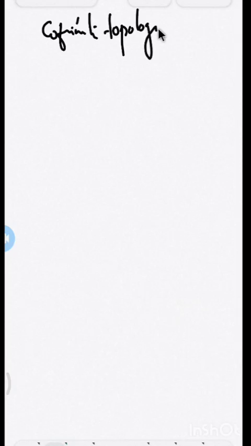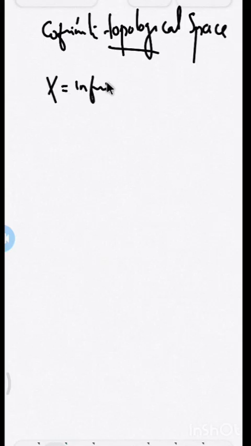Now we will see one important topological space, another example, which is called a cofinite topological space. To define a cofinite topological space, first of all I need an infinite set. Let X be an infinite set.